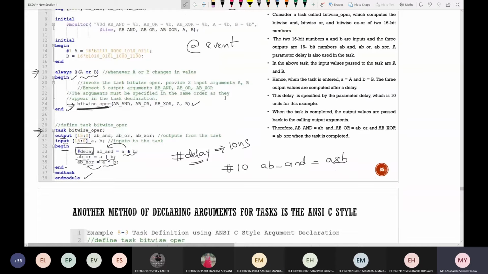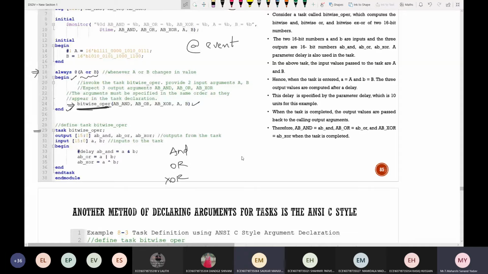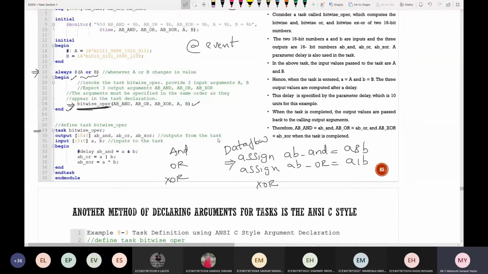Instead of repeatedly writing the code, suppose I want to write this using gate level modeling, how should I write? Individually I have to write the code for AND, OR as well as XOR. You can use different styles. You can go with the assign statement, which is data flow. Assign AB underscore AND is A and B. Next, assign AB underscore OR is A or B. Similarly, XOR operation. So instead of writing repeated code, I've used data flow modeling. If you write the code in gate level modeling, the length of the code will increase, which leads to more delay.